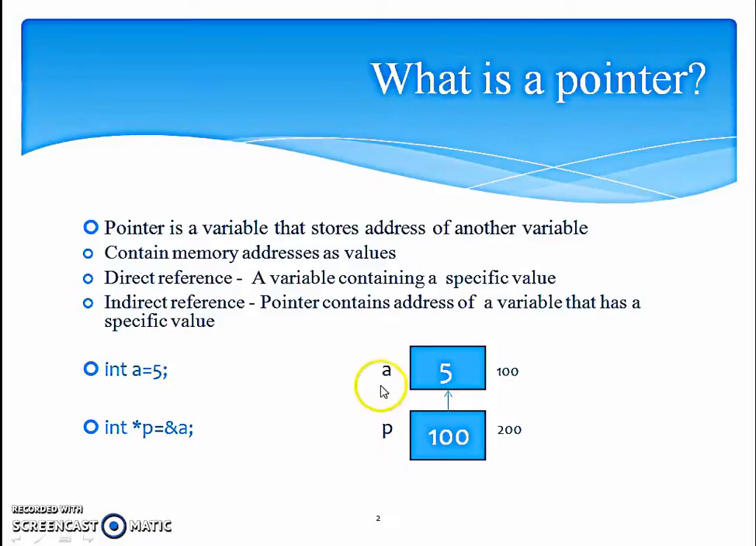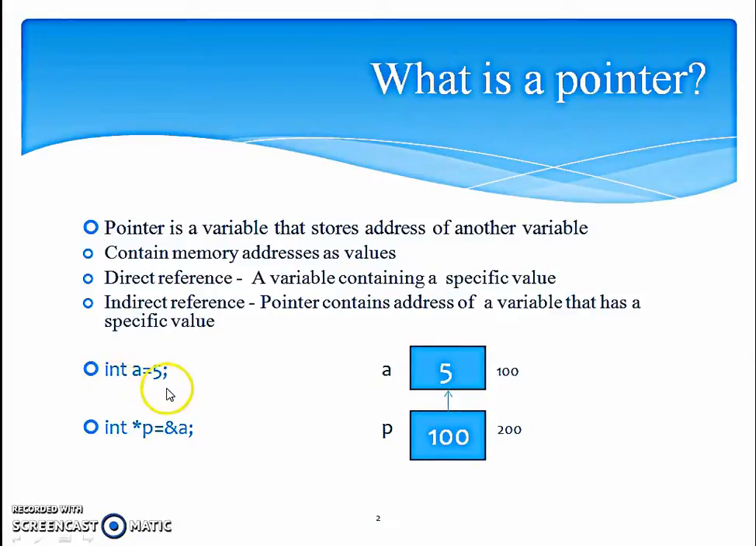So here we can see A is a normal variable and has a value 5. So this is direct reference. Now P is a pointer here. It contains address of A. So P is referring to value 5 indirectly because P contains address of A, 100. So first it will go to 100, from 100 to that value. So this is called as indirect reference.